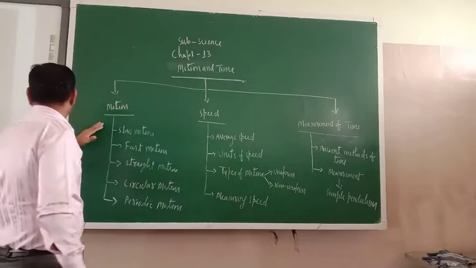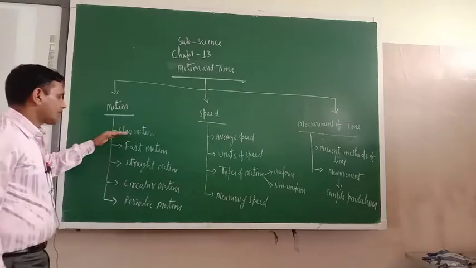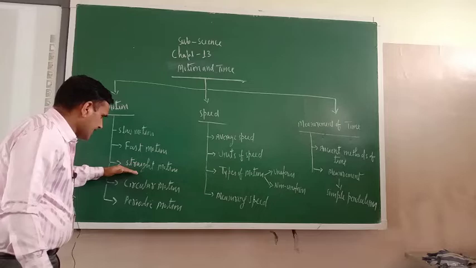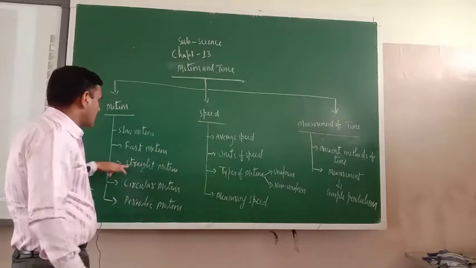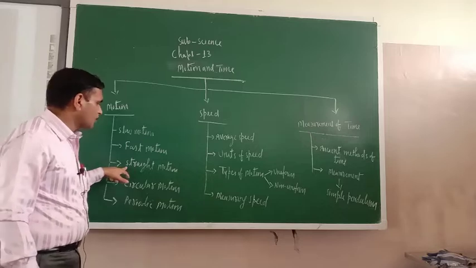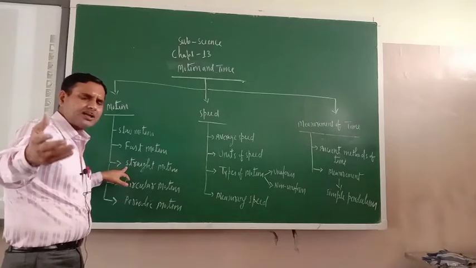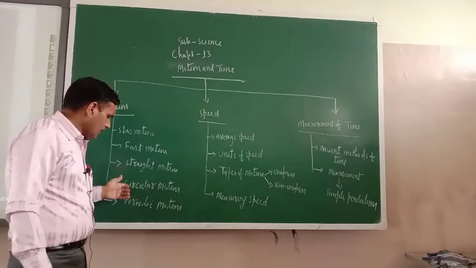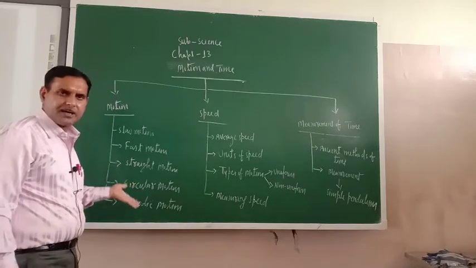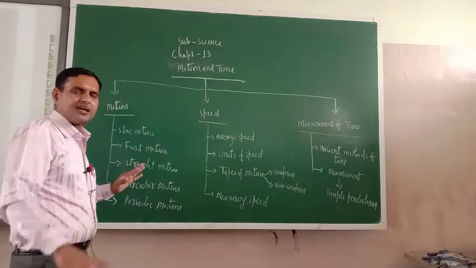Different types of motion can be slow motion, fast motion, straight motion, circular motion, periodic motion. As far as straight line motion is concerned, last year we studied rectilinear motion; circular motion and periodic motion, their definitions are the same.